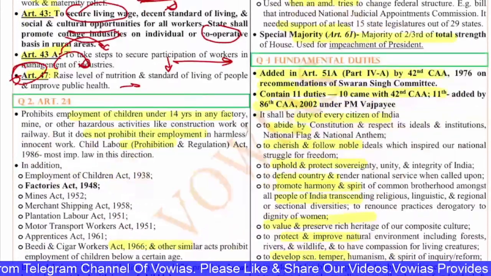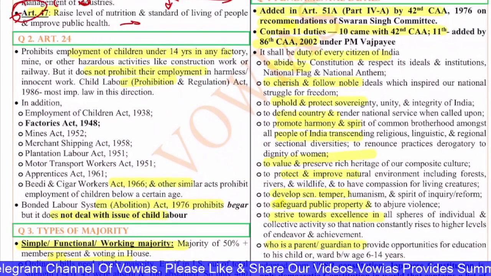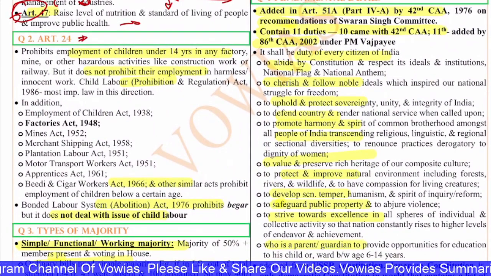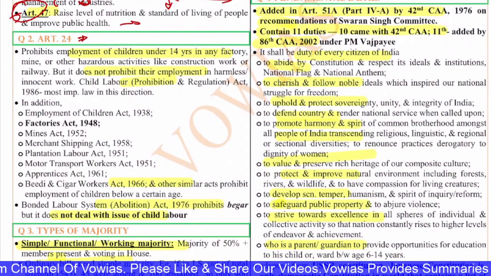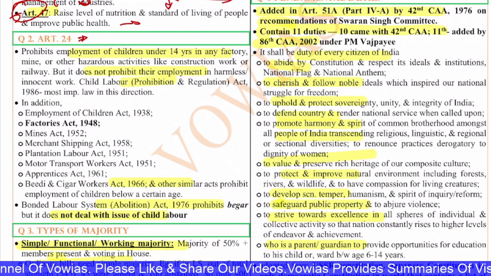Now the second question is on Article 24. These kind of simple questions are sometimes asked. What is Article 23, 24? Because these are a bit confusing articles. Because 21 everyone will know, but 22, 23, 24 again they will confuse us, because 25 we know, and you have articles like Article 20.